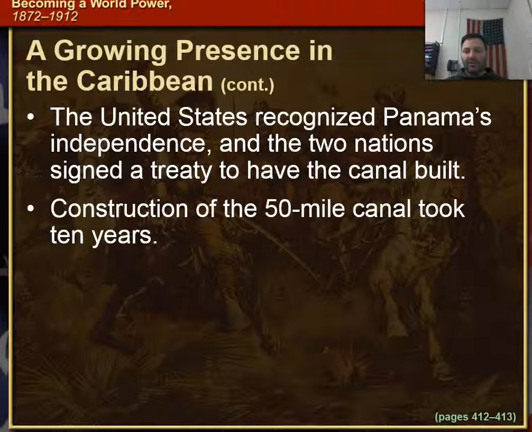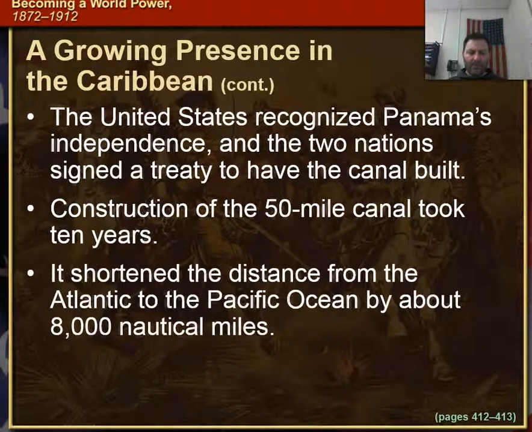Construction of the 50-mile canal took almost 10 years to do. But the big thing is it shortened the distance from the Atlantic to the Pacific Ocean by about 8,000 nautical miles. So now you don't have to sail all the way around the end of South America to go from the East Coast to the West Coast. You go down to Panama, cut through the Panama Canal, and you come up.